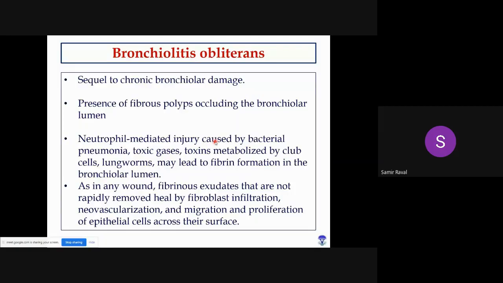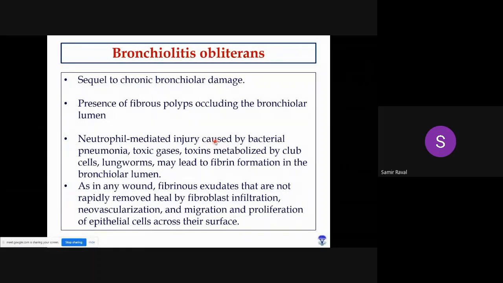The next one is bronchiolitis obliterans. Okay, bronchiolitis obliterans. This bronchiolitis obliterans is actually a sequela of chronic bronchiolar damage. So in case of bronchiolitis obliterans, what will you find? You will find the presence of a fibrous polyp occluding the bronchiolar lumen. Right? Or bronchiolar lumens are actually occluded with the polyp, a fibrous polyp.